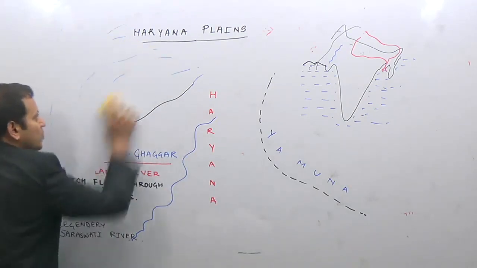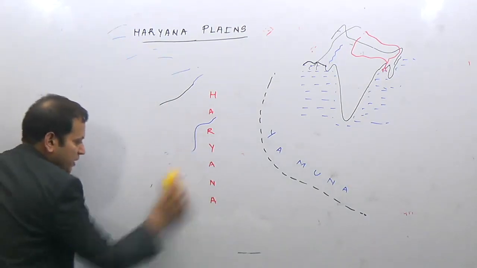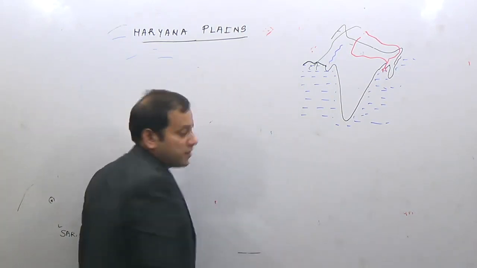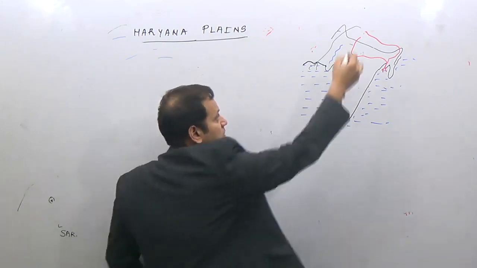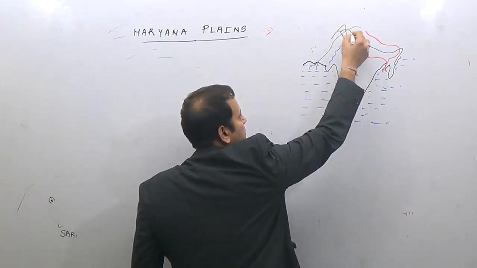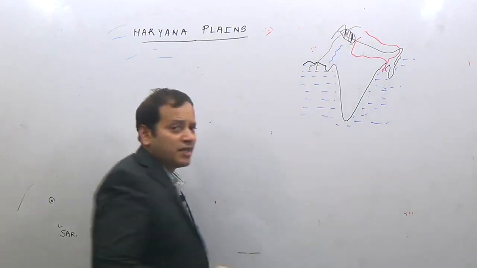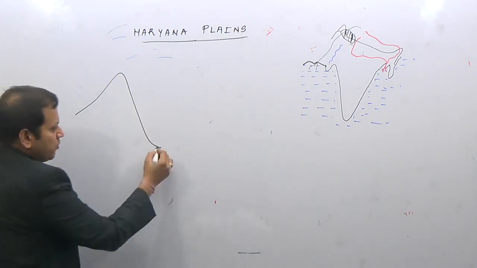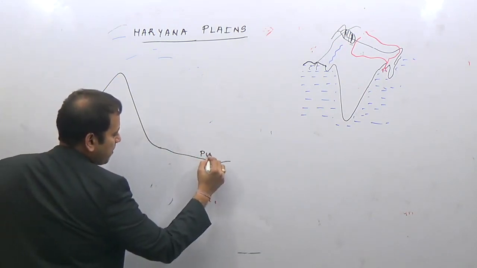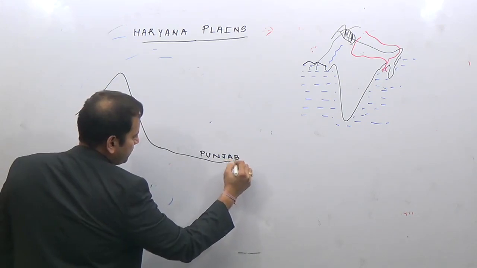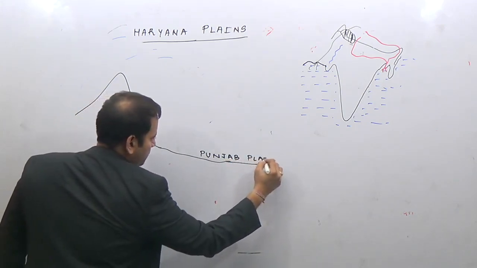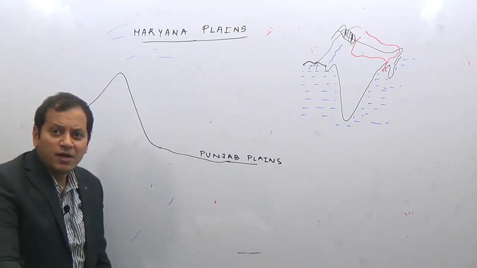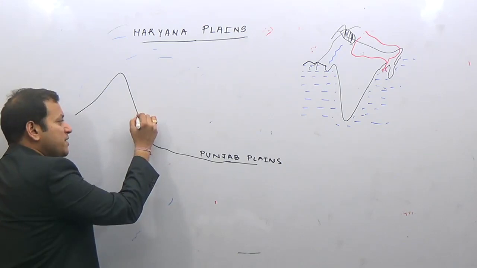So in the Shivaliks, during the monsoon season, when there is rainfall in this part of the Shivalik ranges, that is in the northern part of the Shivaliks, in the Jammu hills, in the Punjab Himalayas, obviously, due to rainfall, there will be some seasonal rivers.